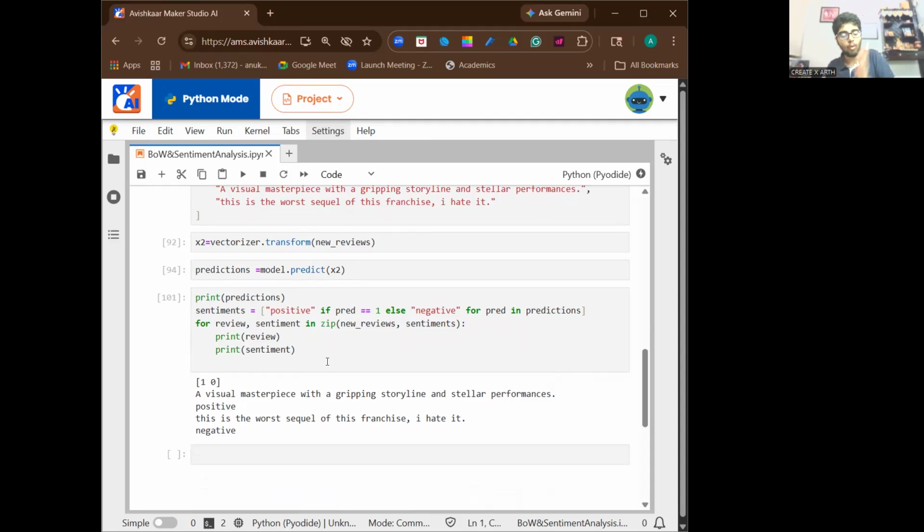Now 1, 0. A visual masterpiece with a gripping storyline and stellar performances is positive. This is the worst sequel of the franchise. I hate it. It's negative. This was the final output example. So we just built a mini AI sentiment analyzer. It is converting text into numbers. It trains a model. It predicts emotions in new text.